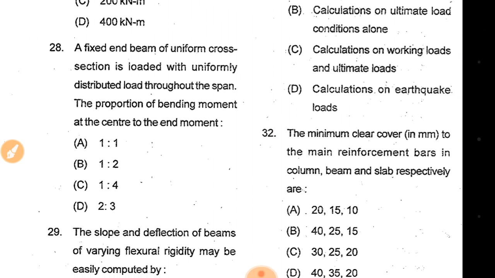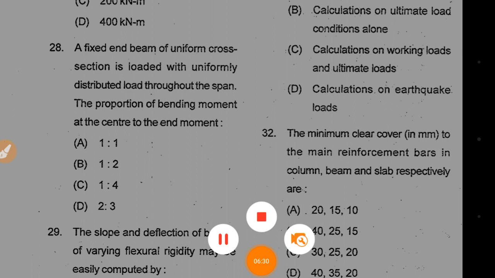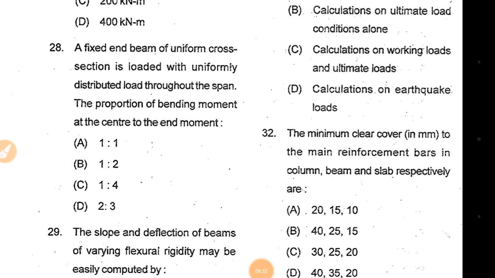Question 28. A fixed beam of uniform cross section is loaded with a uniformly distributed load throughout the span. What is the proportion of the bending moment at the center to the end moment? This is a fixed beam with a UDL, uniformly distributed load.